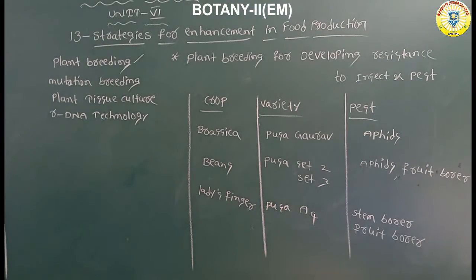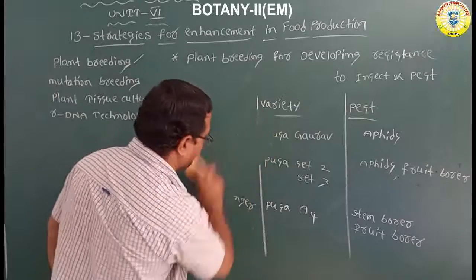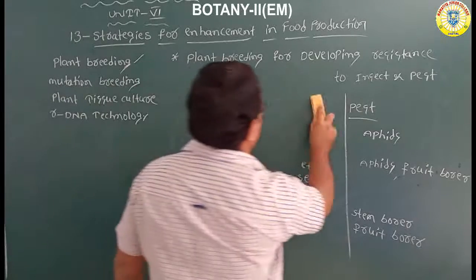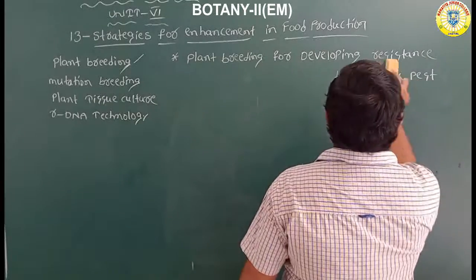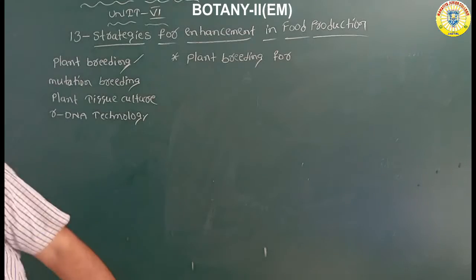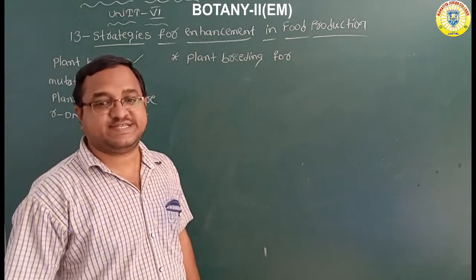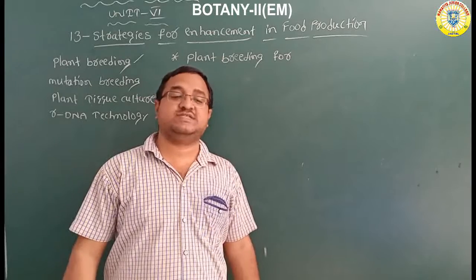Okay, next, third importance of plant breeding. Two importances of plant breeding are completed: plant breeding for disease resistance, and plant breeding for development of resistance towards insect and pest.